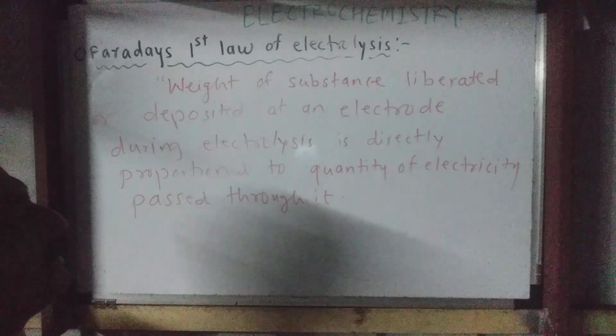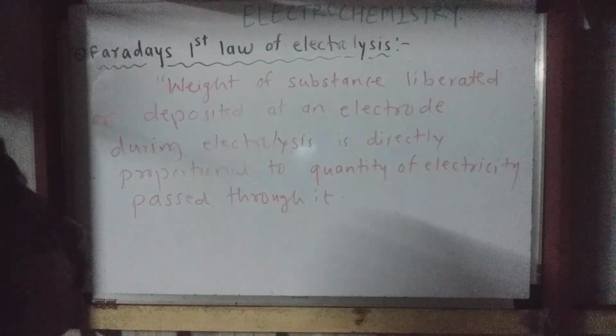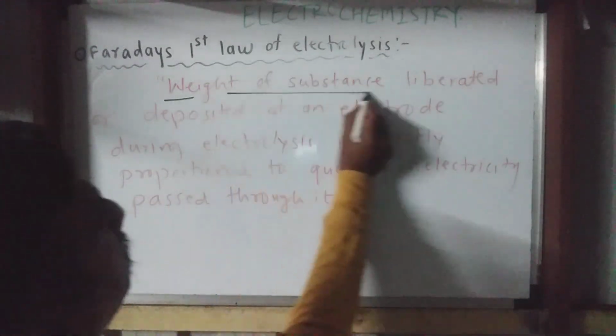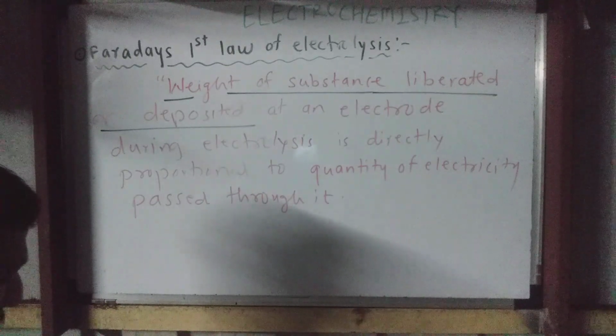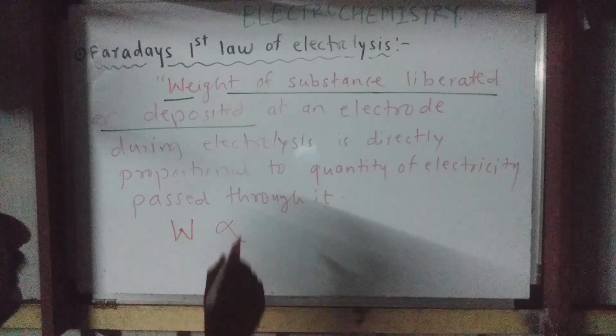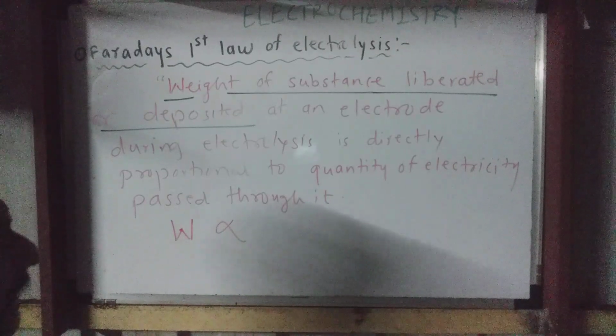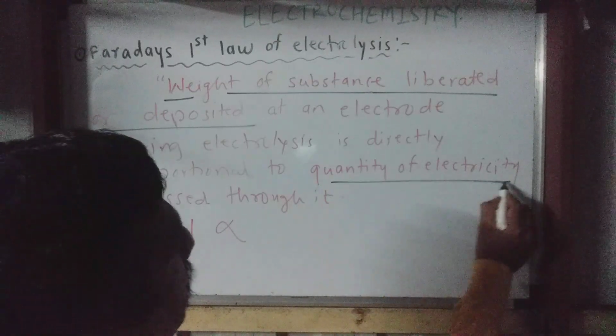Two variables are discussed. The first one is the weight of substance liberated or deposited. I'll write here W, the weight of substance liberated or deposited, and that is directly proportional to the quantity of electricity.